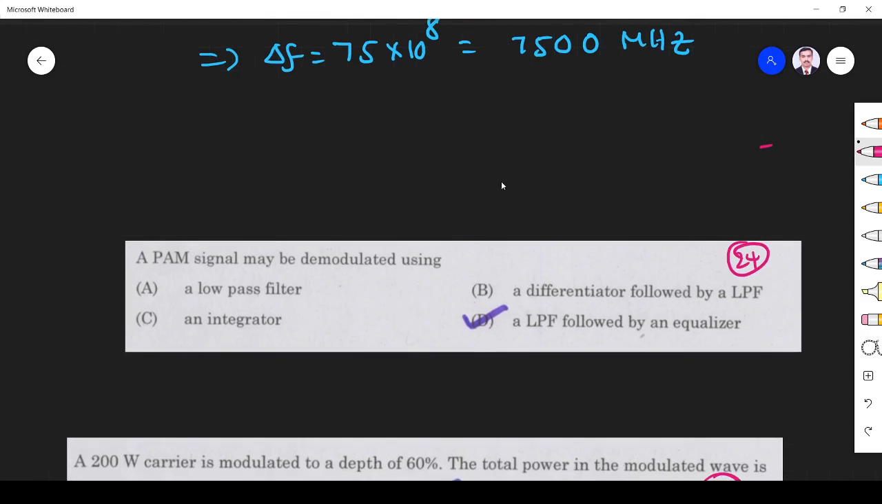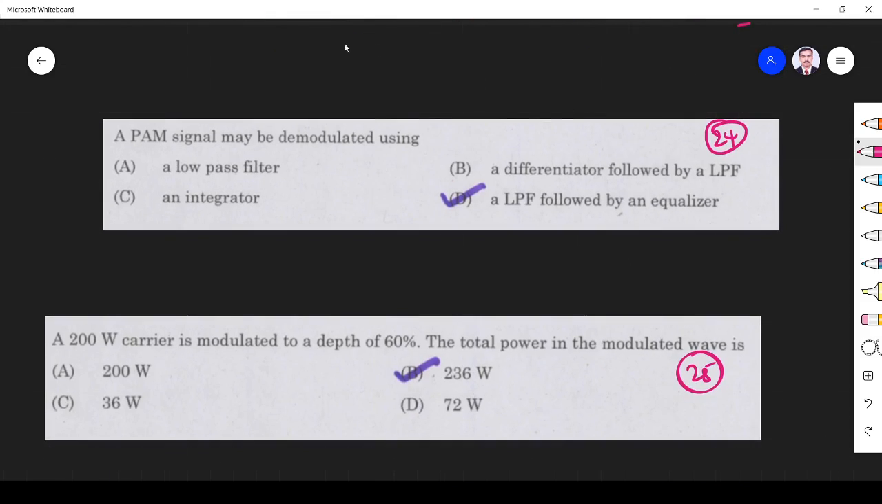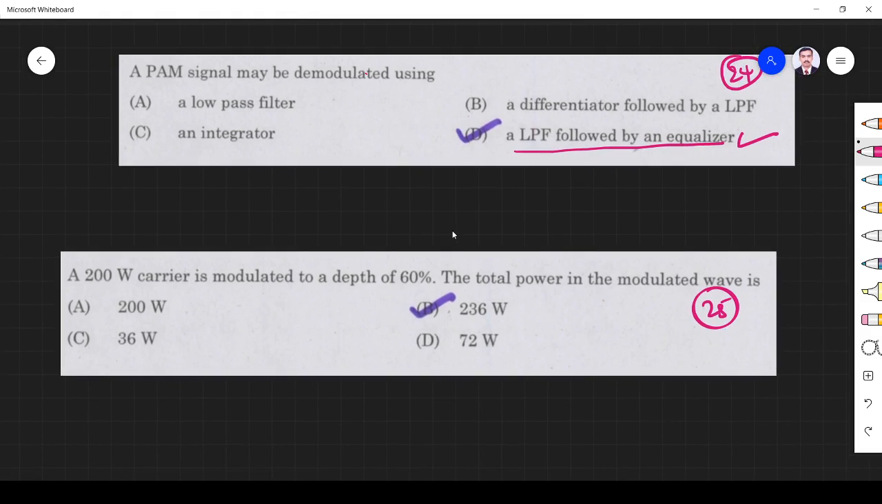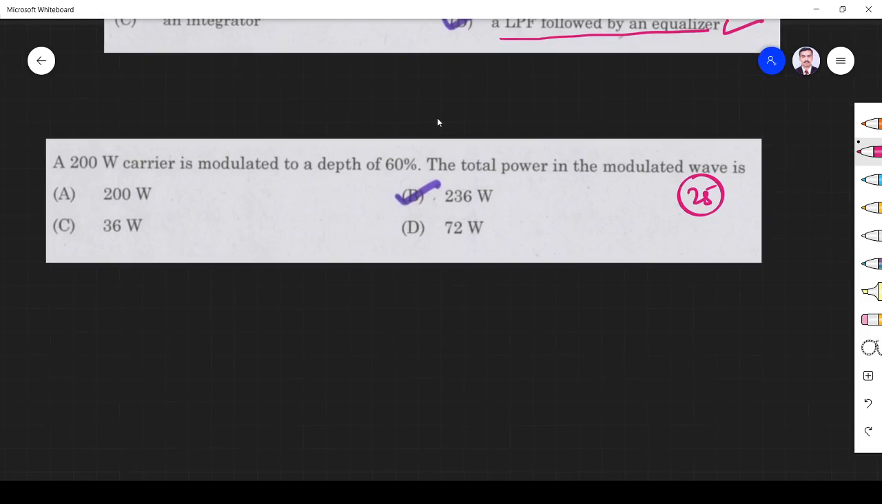Right. Next question: a PAM signal may be demodulated by using, that is a direct question. It is a low pass filter followed by an equalizer. So it is a well-known direct question. We must know about how PAM is modulated and demodulated, like that PPM, PDM, and PWM also.